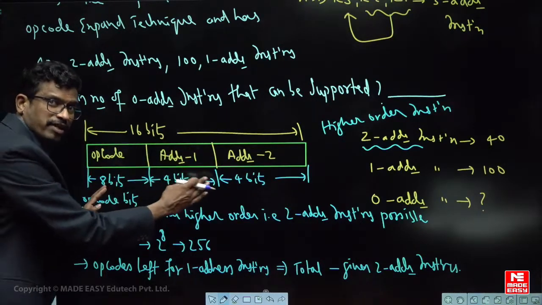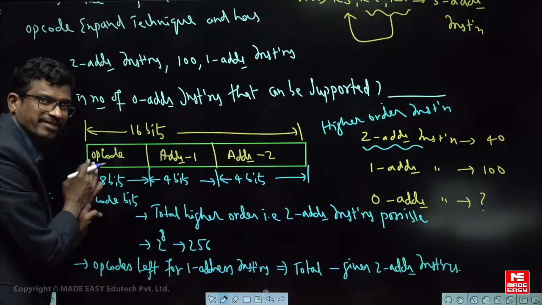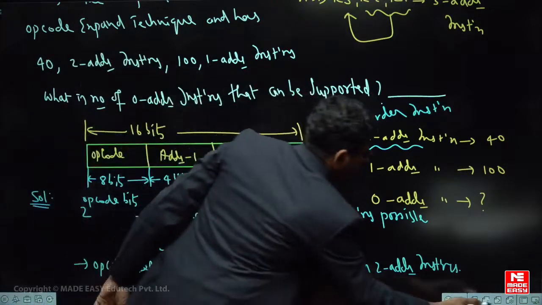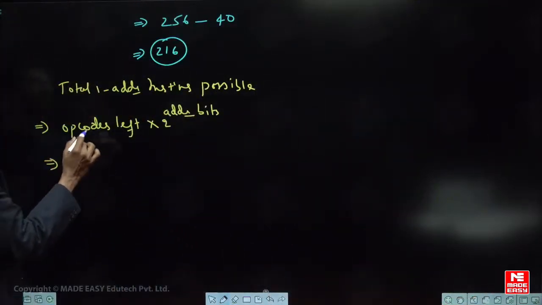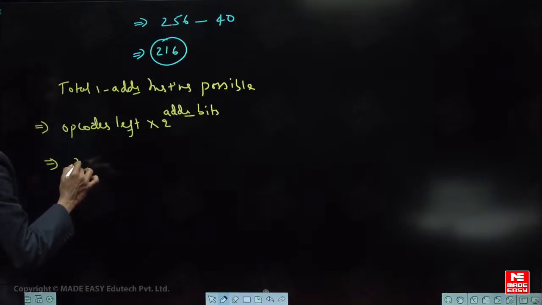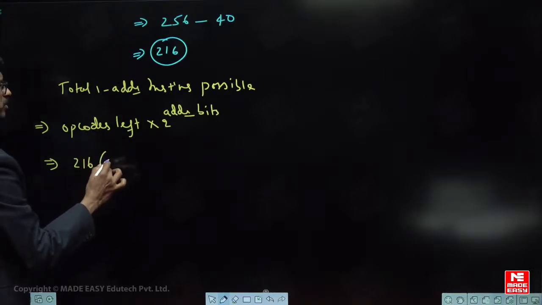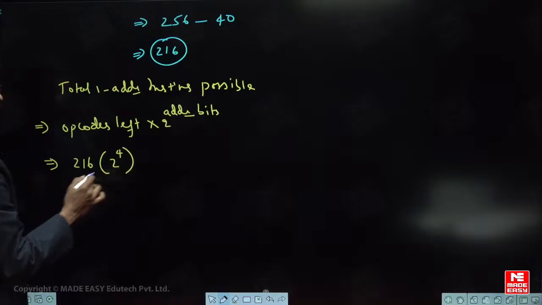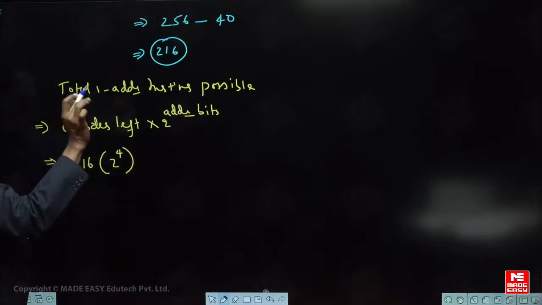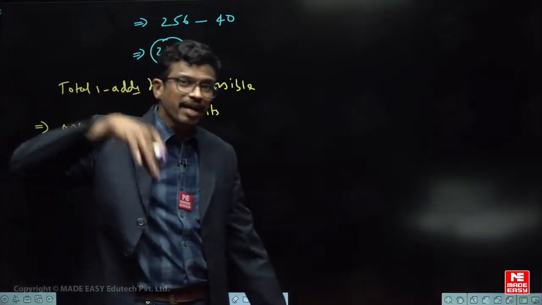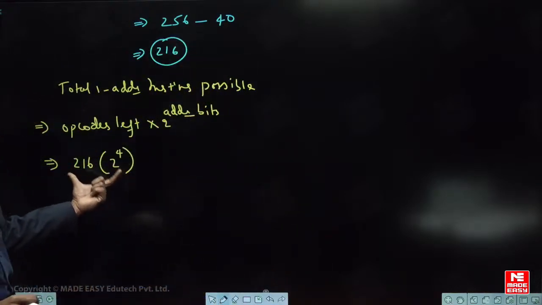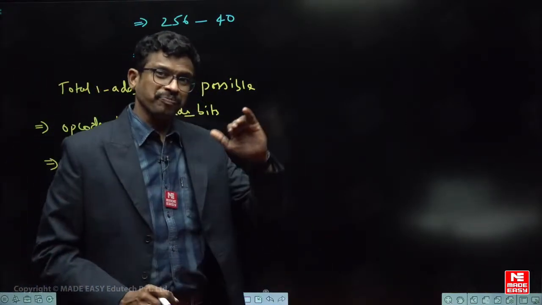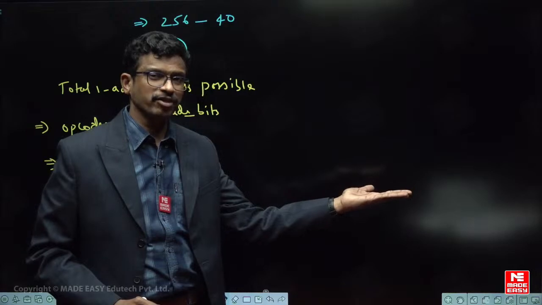This address bits also will go to the variable value of what? This 1 address only. So therefore we can say that here how many opcodes left? 216. So 216 opcodes into how much? 2 power 4. Address bits कितना? 2 power. So these many total 1 address instructions possible है, but कितना है बोल रहा है? 100 ही है. Okay, so इतना instructions 1 address में only 100 are there. So remaining codes which are for 0 address you have to find out.